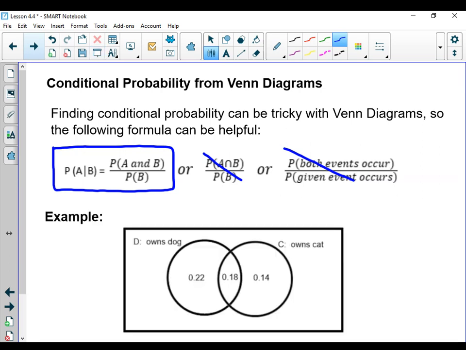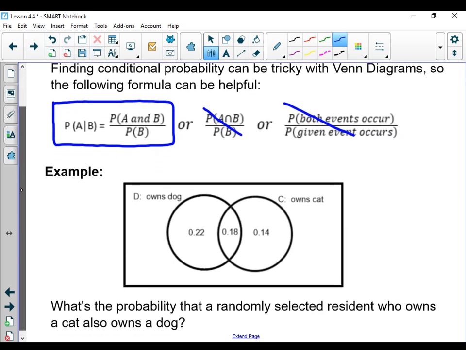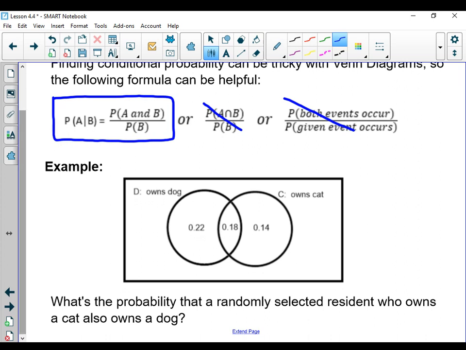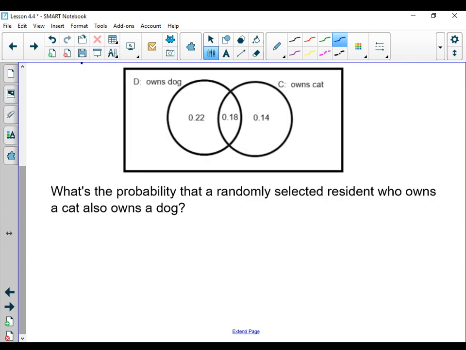So how are we going to figure this out? Well, here's my Venn diagram. This is an example where we're looking at people that owned a dog, people that owned a cat, and it also represents the probability that they own both of those. So here's what we want to figure out.